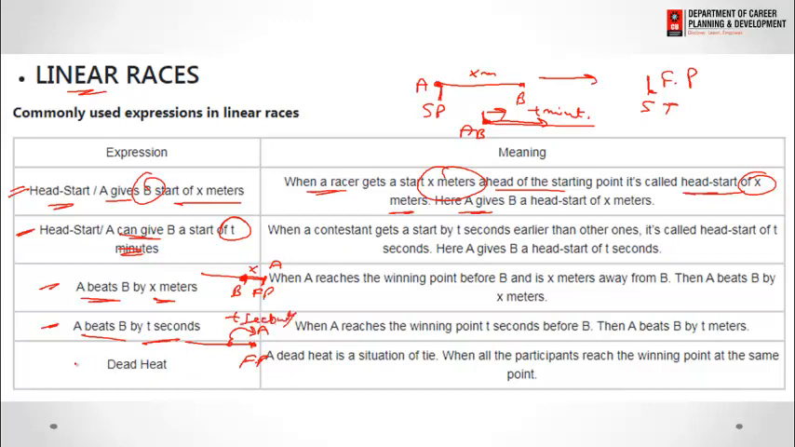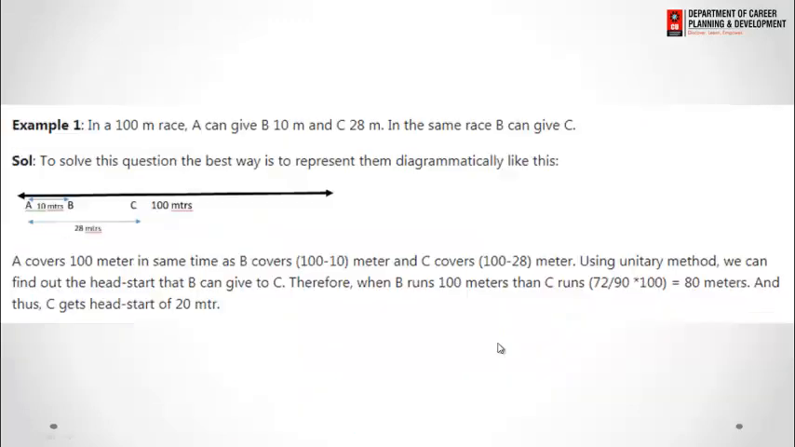Now the next is the dead heat. Dead heat is the situation of a tie, which means A and B started at the same time and reach the final point at the same point of time. Now we have an example for that. On the basis of the example, we can understand how the concept of linear race appears in the exam.